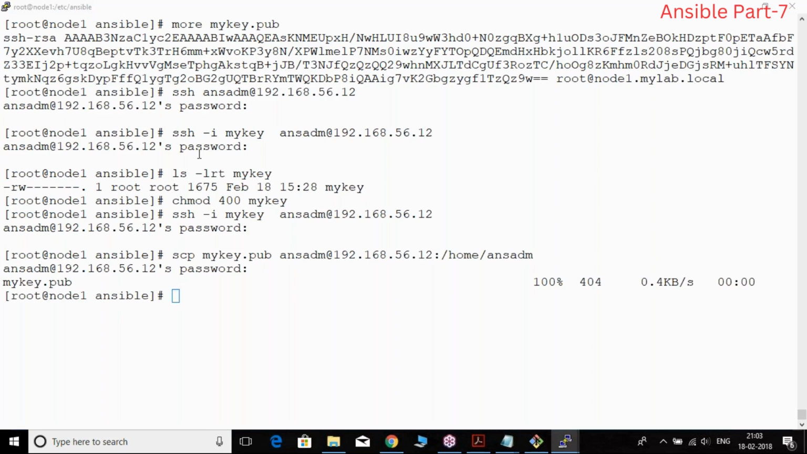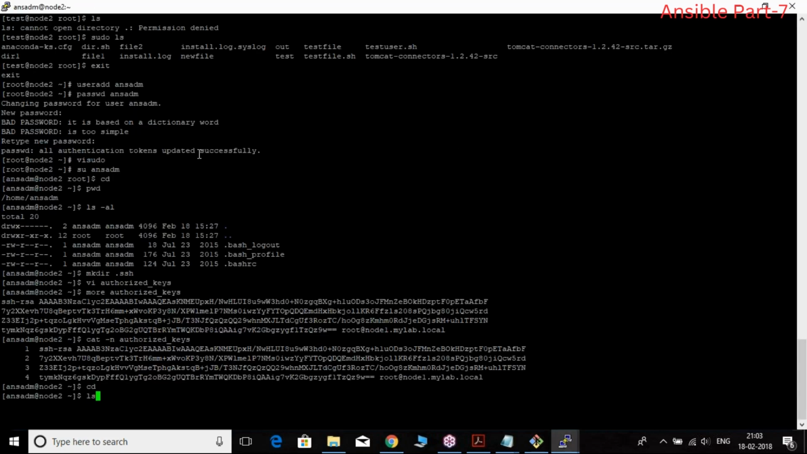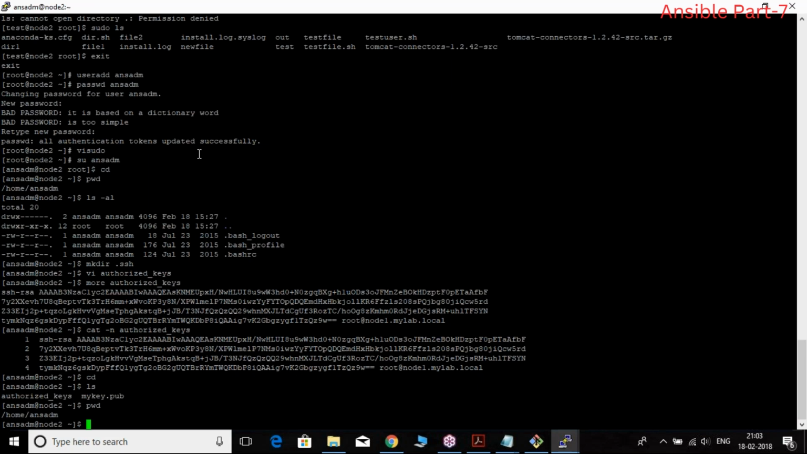Now go here, guys. It may look boring, but it is useful. Just we copied authorized_keys, right? So mykey.pub. Just we copied mykey.pub.